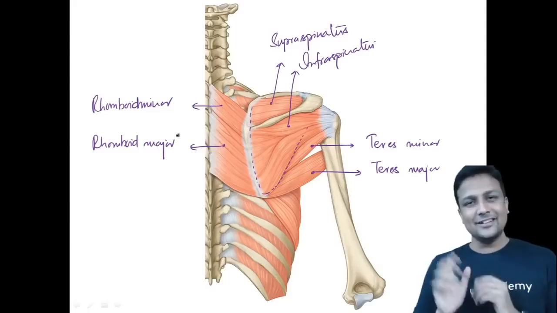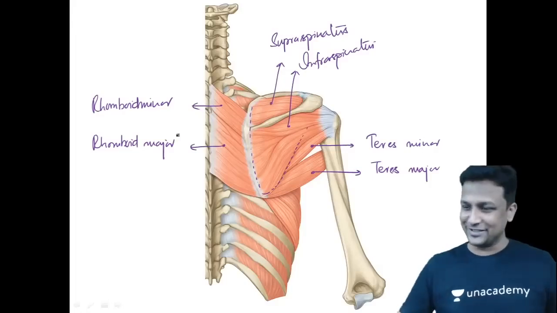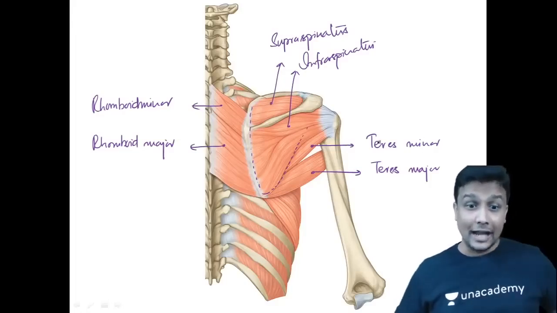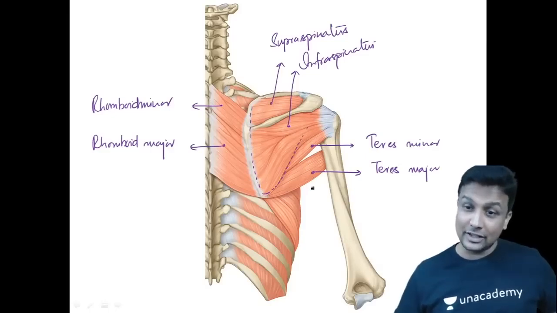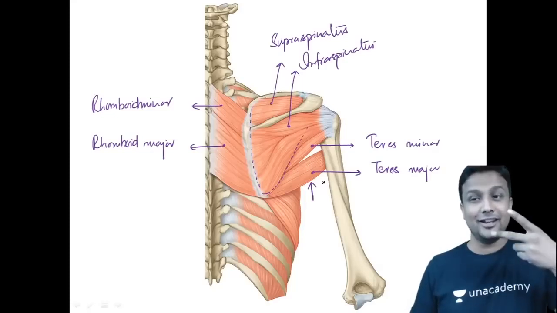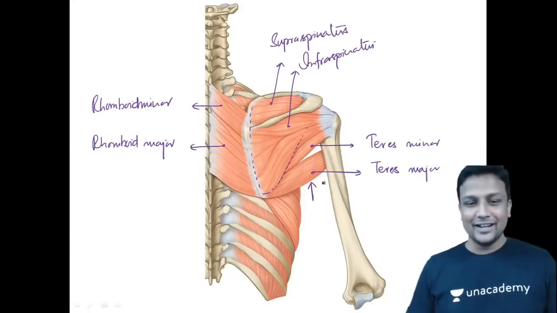Lovely. So on the lateral side, there'll be teres minor and major. And on the medial side, there'll be rhomboid minor and the rhomboid major, guys. And what was the question in the December exam? Image based question. And in that image based question, they have given just this muscle, guys. What is the name of the muscle? Teres major. You get 1 mark. Is it okay? Lovely. Chalo, guys.